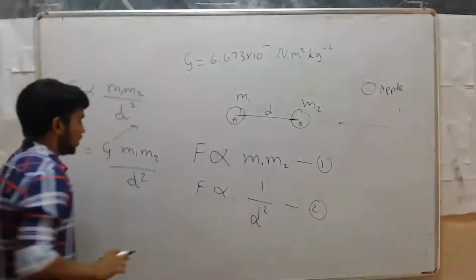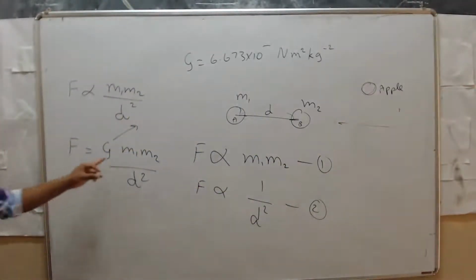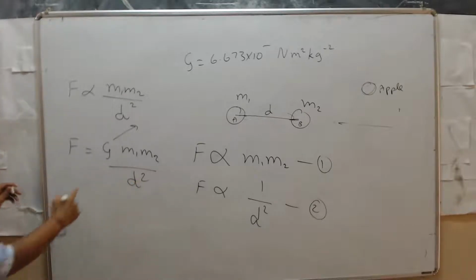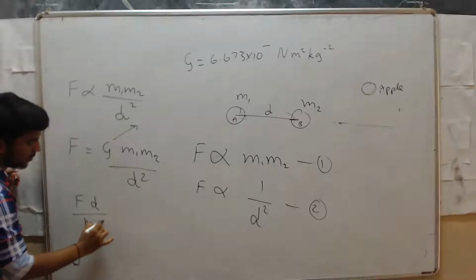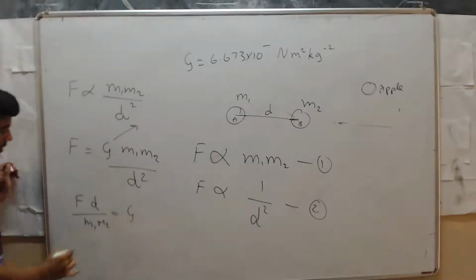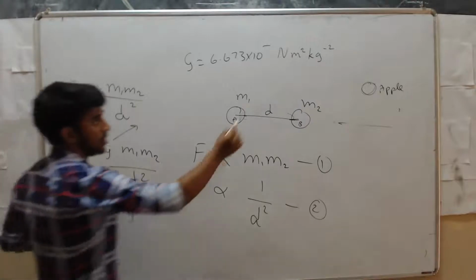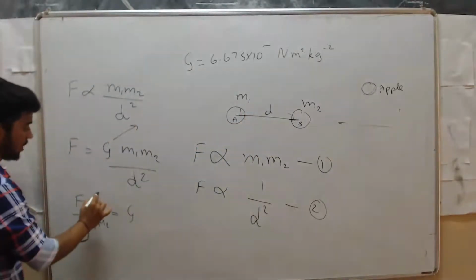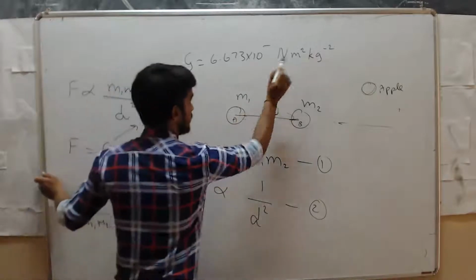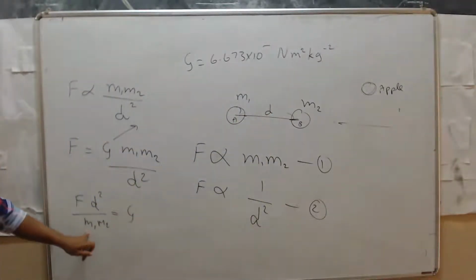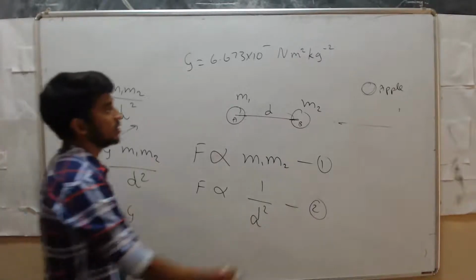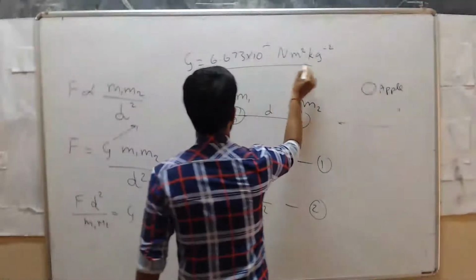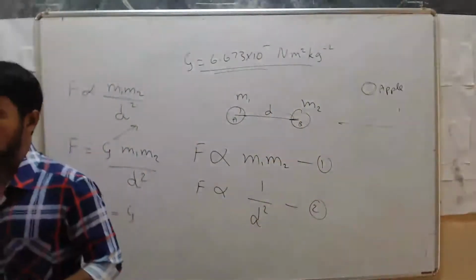Because see here, this is the value. When you bring this to the other side, what will happen? We can rewrite this equation as F into D square divided by M1 into M2 is equal to G. Here F is in Newton, and D square is meter square, and the masses M1, M2 we measure in kg. Kg into kg, that is divided by kg square. So per kg square. So this is the unit of the universal gravitational constant.